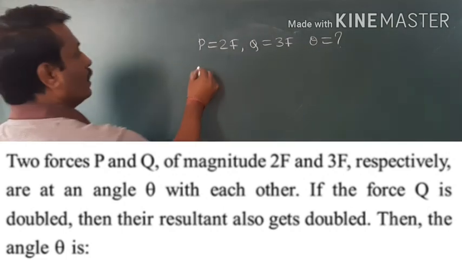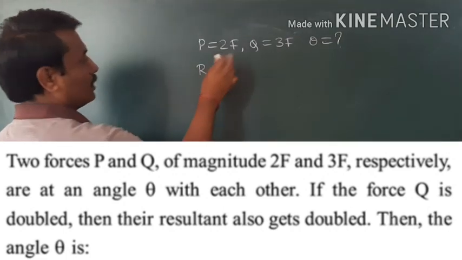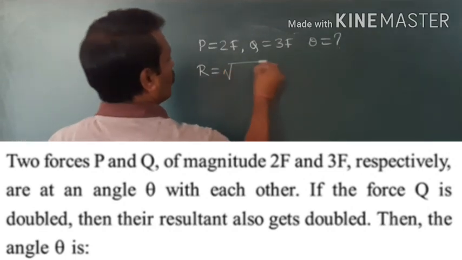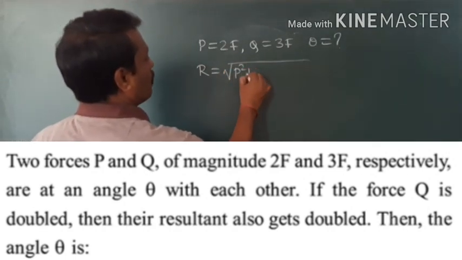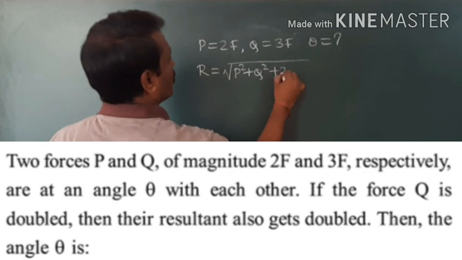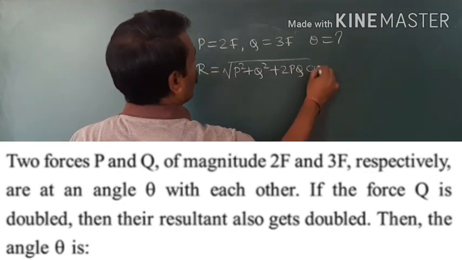Okay, first the resultant of these two forces is given by R is equal to the square root of P square plus Q square plus 2PQ cos theta.